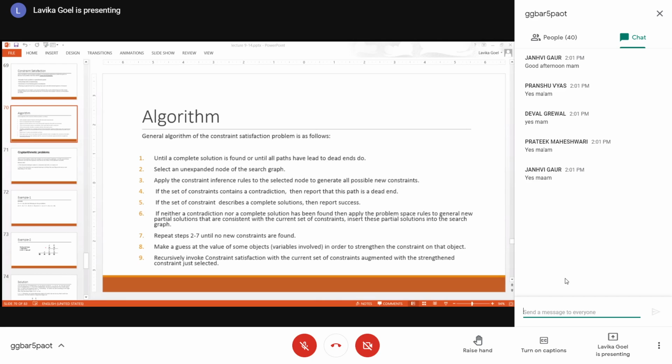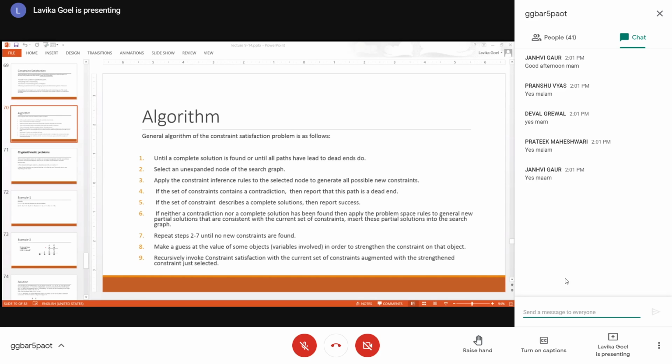You are not able to progress further, right? So in that case, when you are not able to generate any new constraints from the existing constraints, what you do is you make a guess. You have some constraints with you, and those constraints must be involving certain variables. The constraints might be within some variables, like this variable is constrained in such a way, the other variable is constrained in such a way. So you'll have a constraint on the variables basically, right?